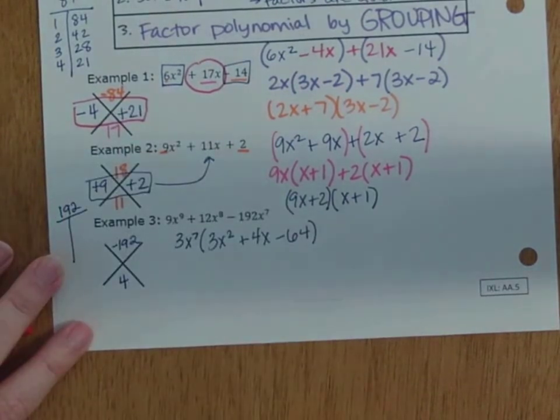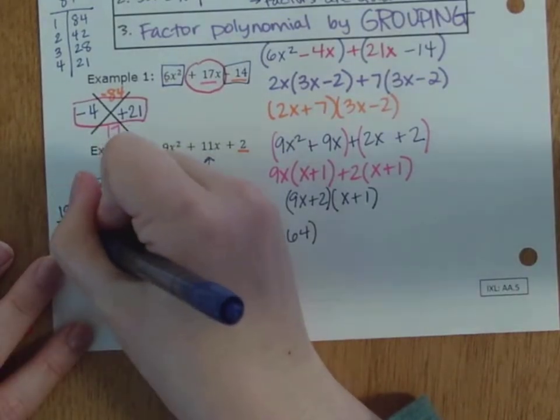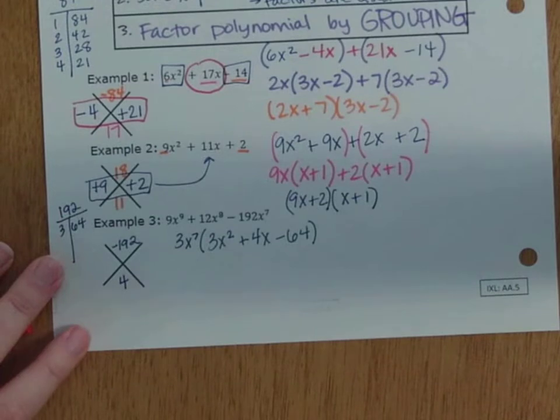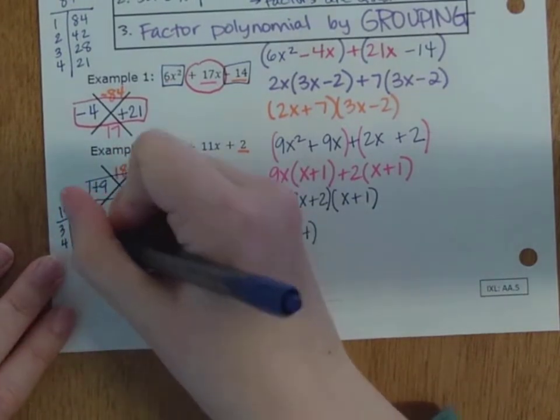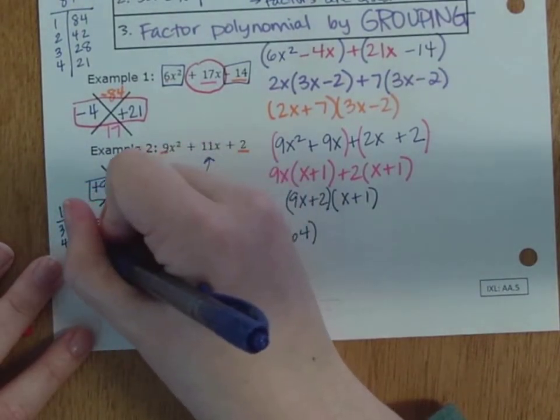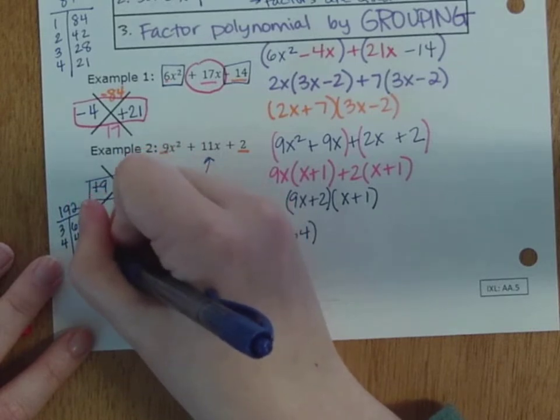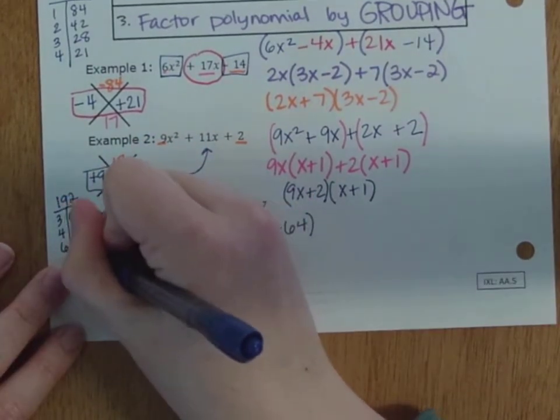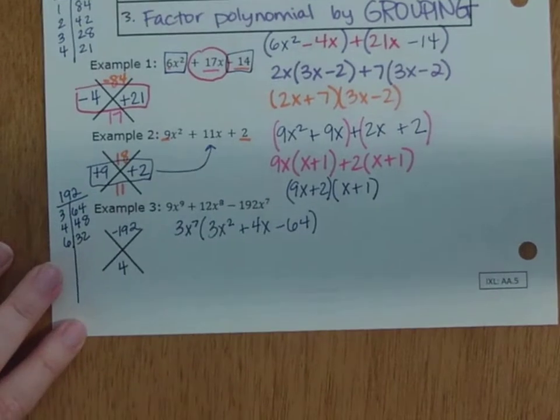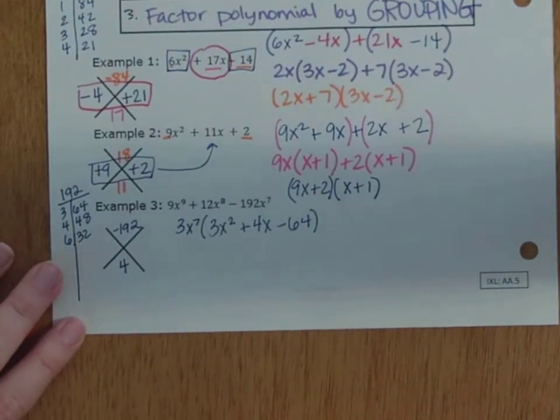So we've already talked how 1 and 2 are not going to work. 3 probably won't work, but if you want, we can put 3 and 64 on there. 4 times 48. 6 times 32. Still not close.